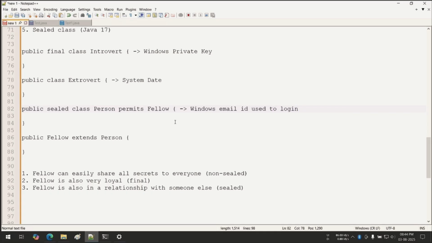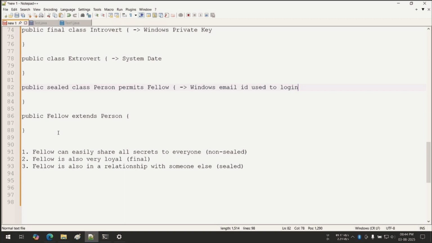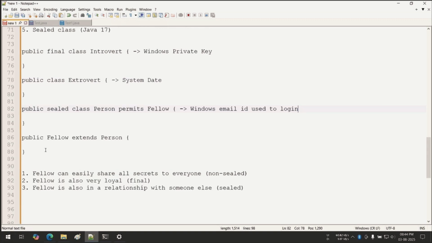That's it, guys. Now, guys, respond here and ensure whether you have any doubt or not. Three types of fellows, and why three types of fellows? Because a sealed class is giving the permission to a fellow. Guys, respond here.